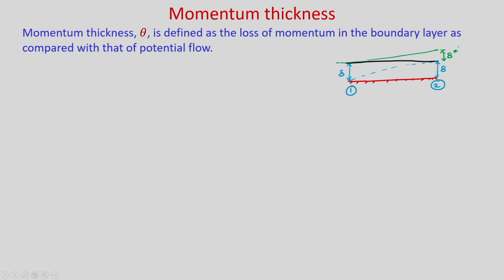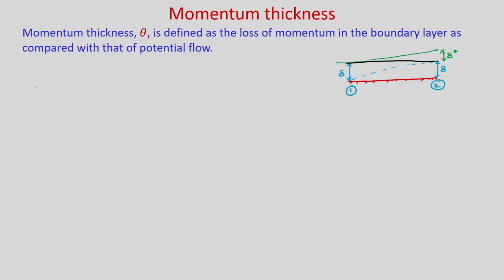So, if you see the rate of momentum at section 1 and section 2, it will not be the same, although mass flow rates are the same. So, there will be a deficit in momentum at section 2. This deficit is known as momentum thickness. Mathematically, what is the rate of momentum transfer at section 1?